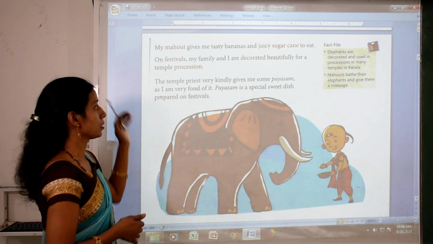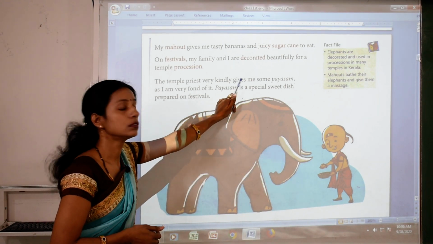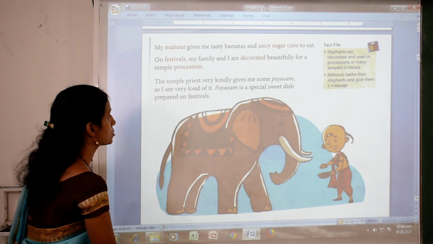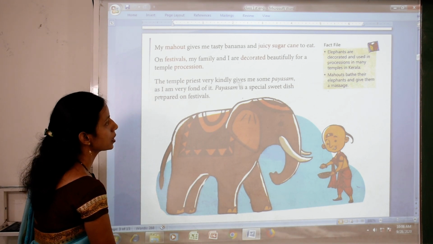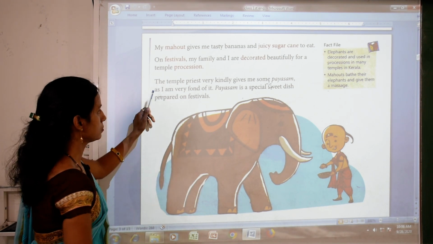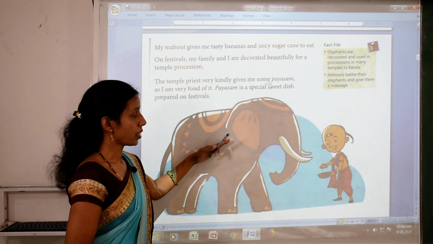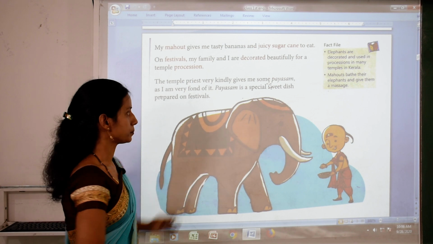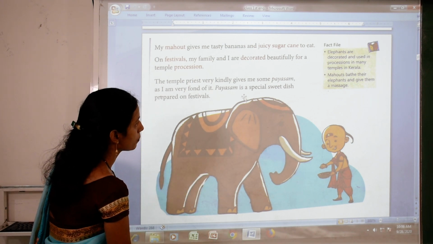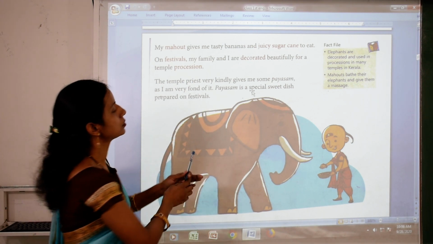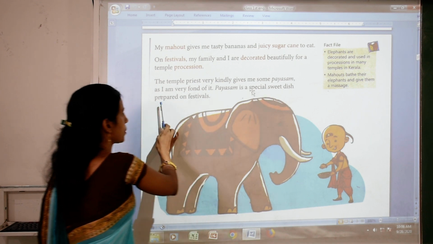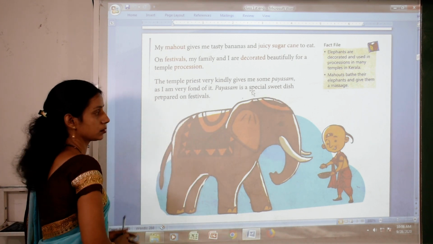So the priest gives paisam to Appu. So Appu is saying, the temple priest gives me some paisam as I am very fond of it, and Appu likes paisam very much. Paisam is a special sweet dish prepared on festival.